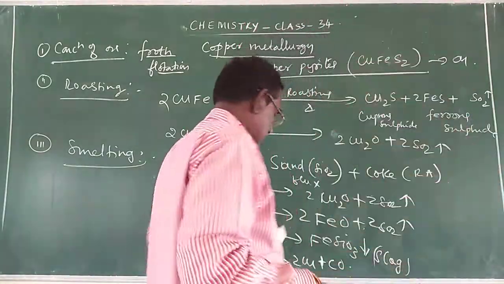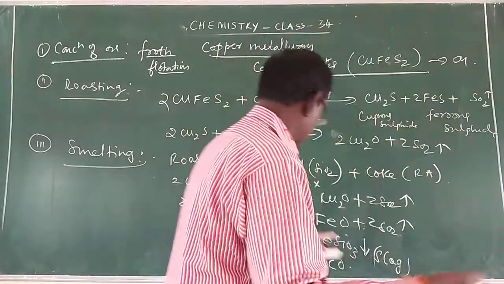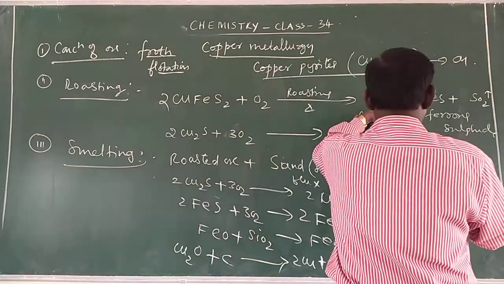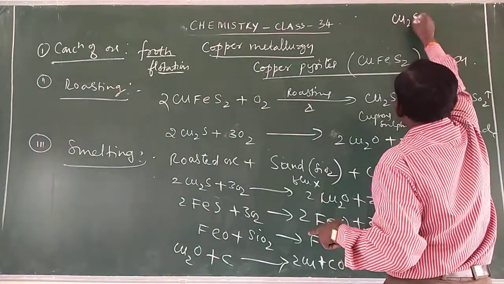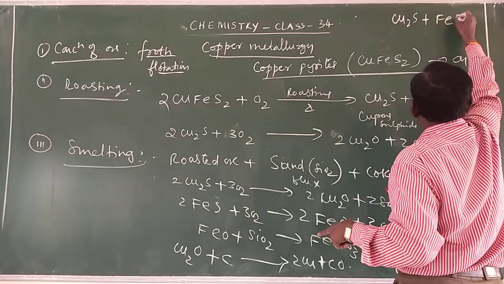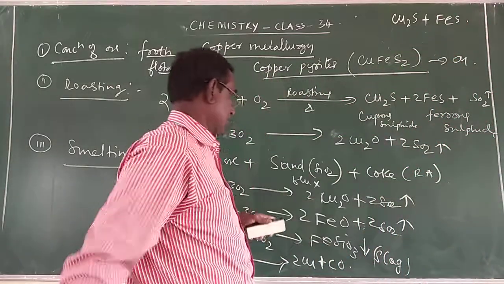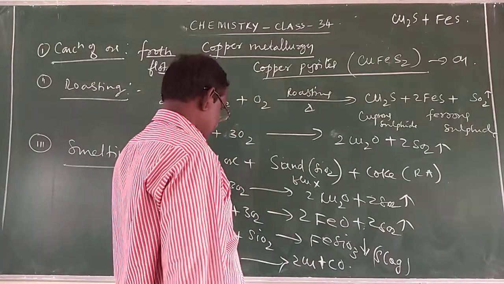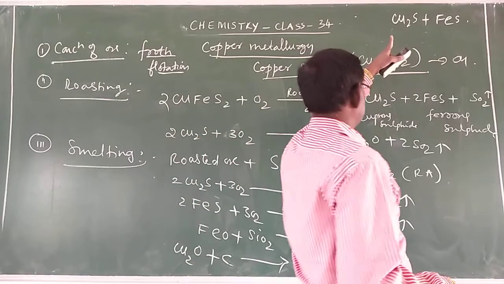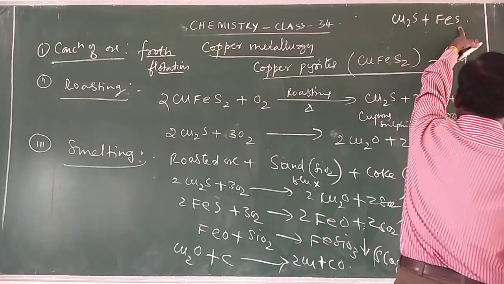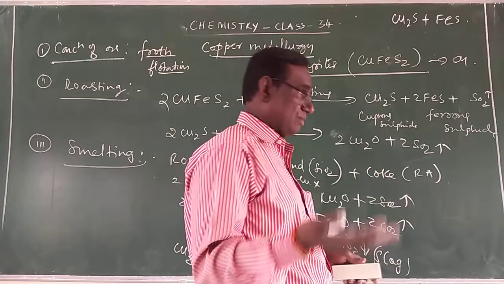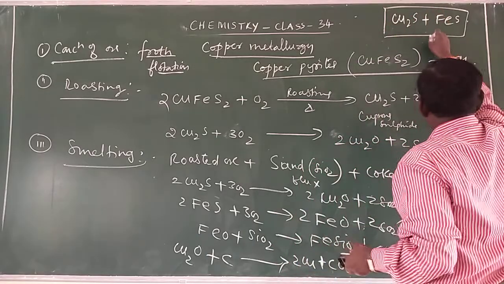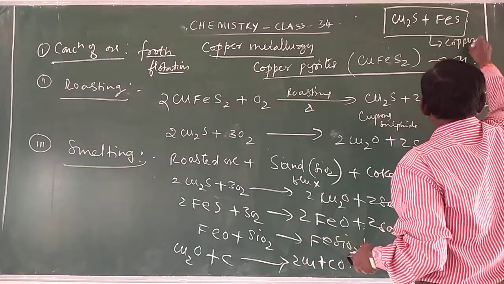Now the lower layer mainly contains cuprous sulfide, Cu2S, and traces of ferrous sulfide. So after this melting stage, at the end, the lower layer mainly contains cuprous sulfide and traces of ferrous sulfide. And this mixture is called the copper matte, or matta.